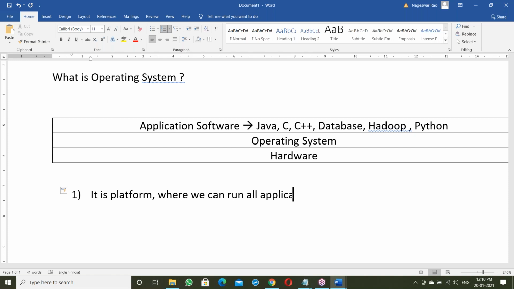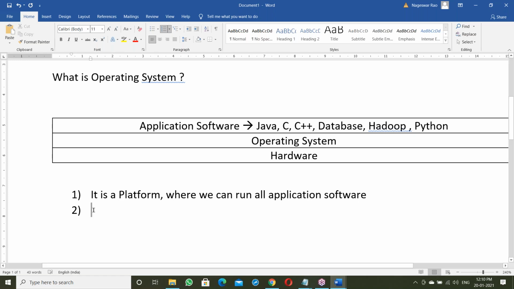OS is working like a platform, so platform means OS here.